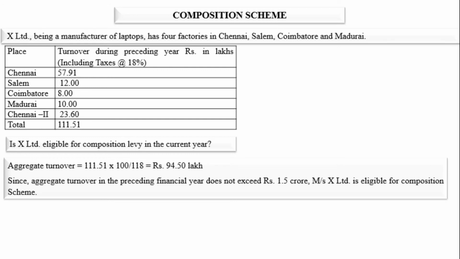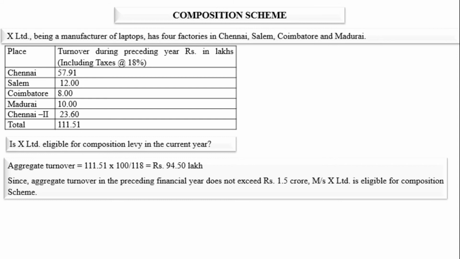So it comes to 94.50 lakhs. Since aggregate turnover in the preceding financial year does not exceed rupees 1.5 crore, Messrs X Limited is eligible for composition scheme. So here in this case he is eligible for a composition scheme.